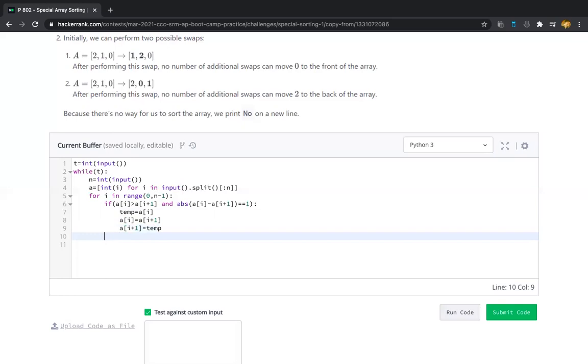After that, if it is not the possible condition, then check with another condition with elif.